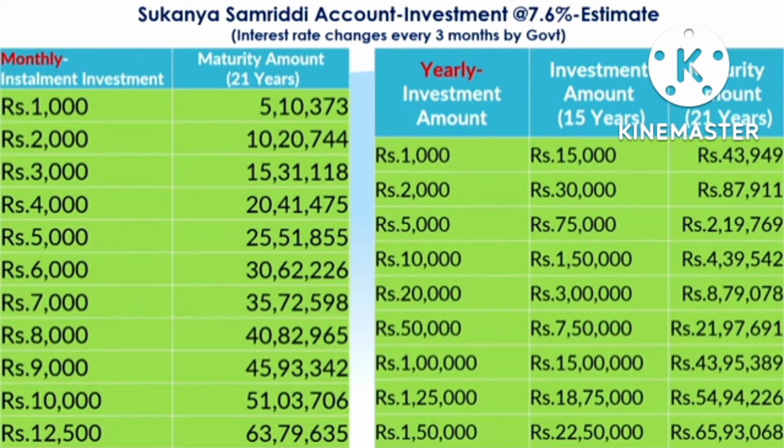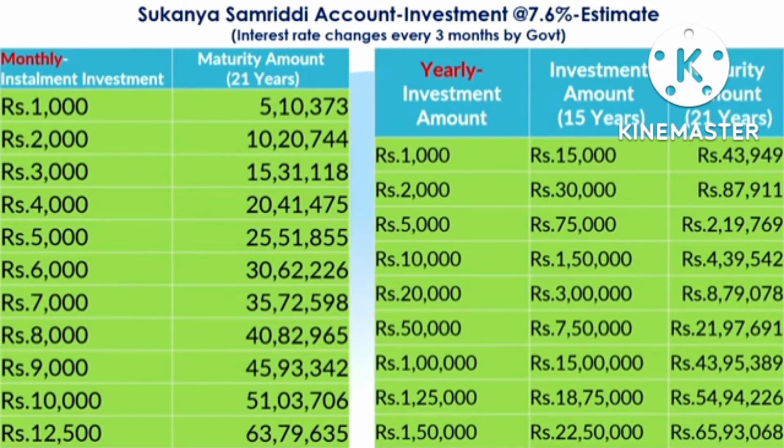And if you invest the amount yearly, that means if you pay 1,000 rupees yearly for a period of 15 years, then you will pay 15,000, and the maturity amount after 21 years will be 43,949. Similarly, for 2,000 it is 87,000, and for 10,000 it is 4 lakhs 39,000. If it is 1 lakh, it is 43 lakhs 95,000 after 21 years. Or if it is 1 lakh 50,000, that is the maximum amount, then your investment will become 22 lakhs 50,000 and you will get 65 lakhs 93,068 rupees.